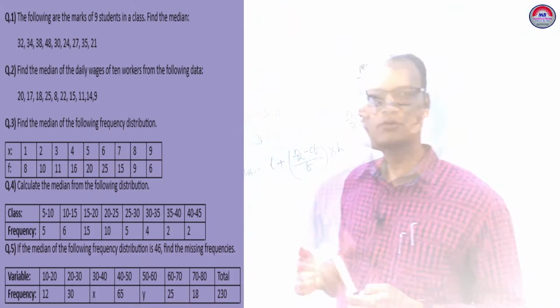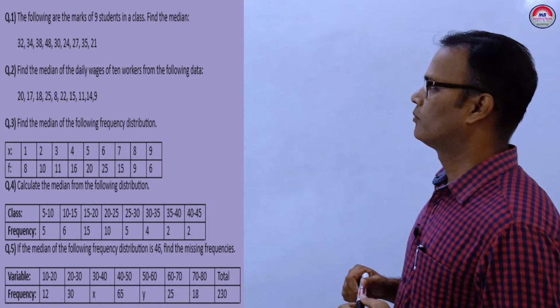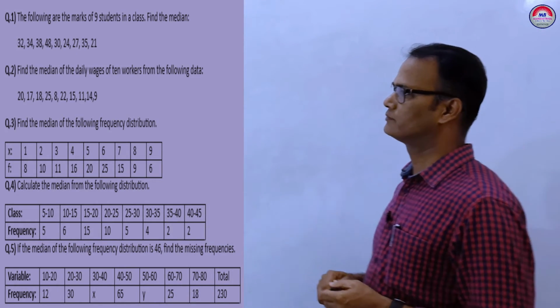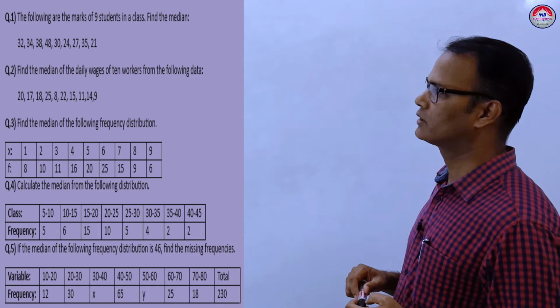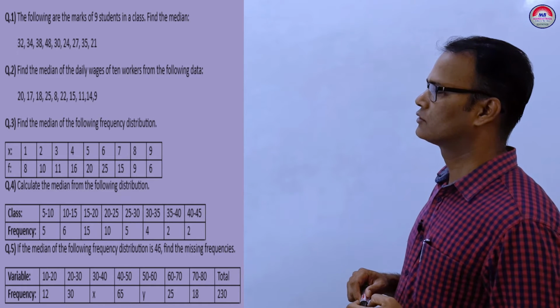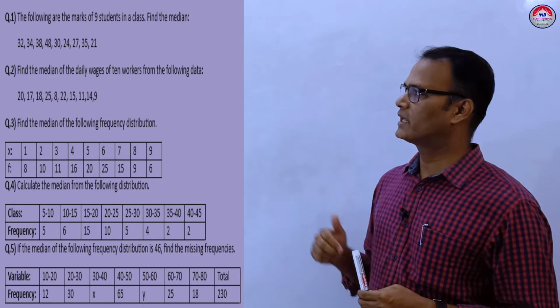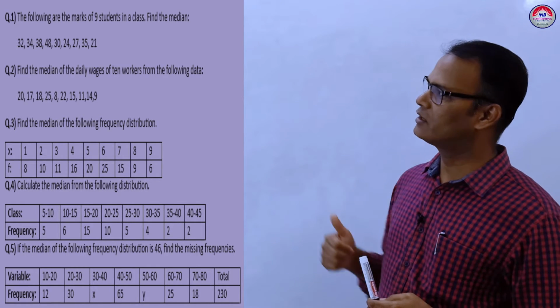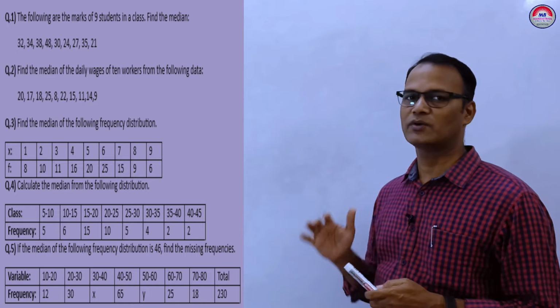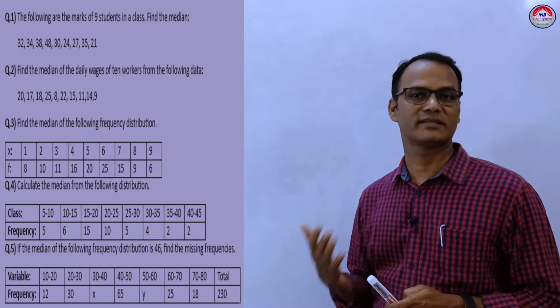So let us start. Question number 1. Marks are given, find the median: 32, 34, 38, 40, 30, 24, 27, 35, 28. So there are 9 observations here. First we arrange in ascending or descending order.